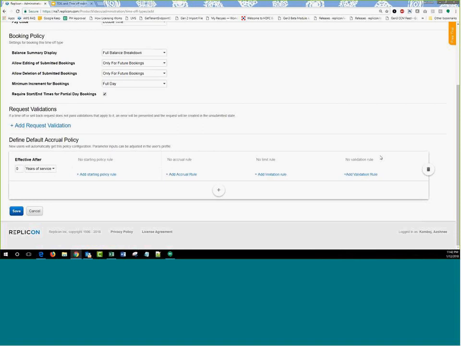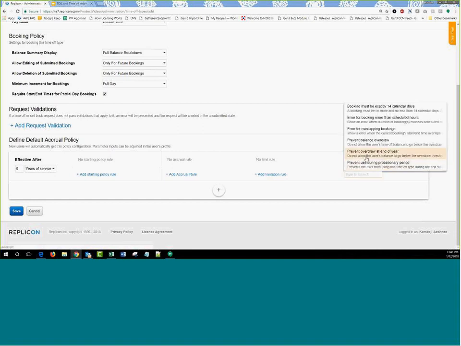But now we've introduced a new validation rule in addition to that, which is called prevent overdraw at the end of the year. I have an accrual set up where I accrue quarterly, and for this quarter I accrued about 16 hours, which I apparently used. Now in February I do want to take time off, but I'm not able to because I'm at 0.